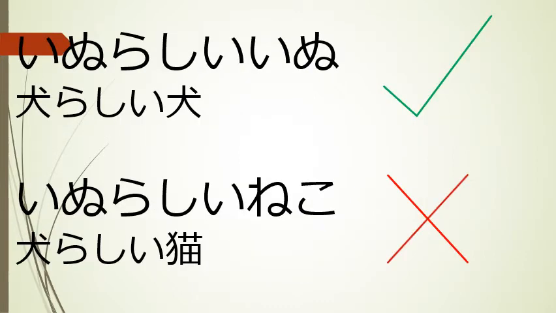Now, an important thing about rashi is that the person or the item or animal that rashi is being used with has to be a member of the group that we're using the word rashi together with. So, for example, in the last sentence we said inu rashi inu, and that is fine, but we could not say inu rashi neko because a cat is not a dog. A cat can never be inu rashi. Only a dog can be that. We would use mitai or some other word in that case.